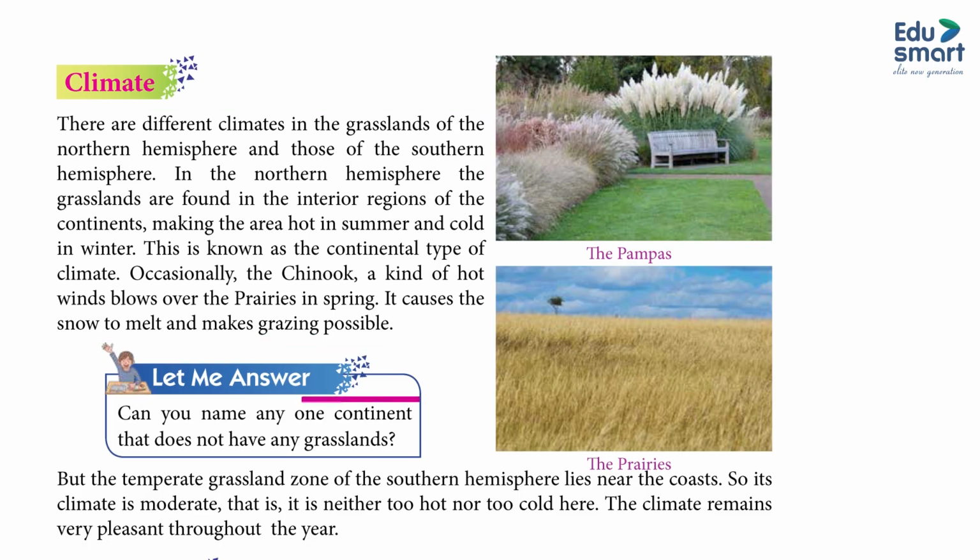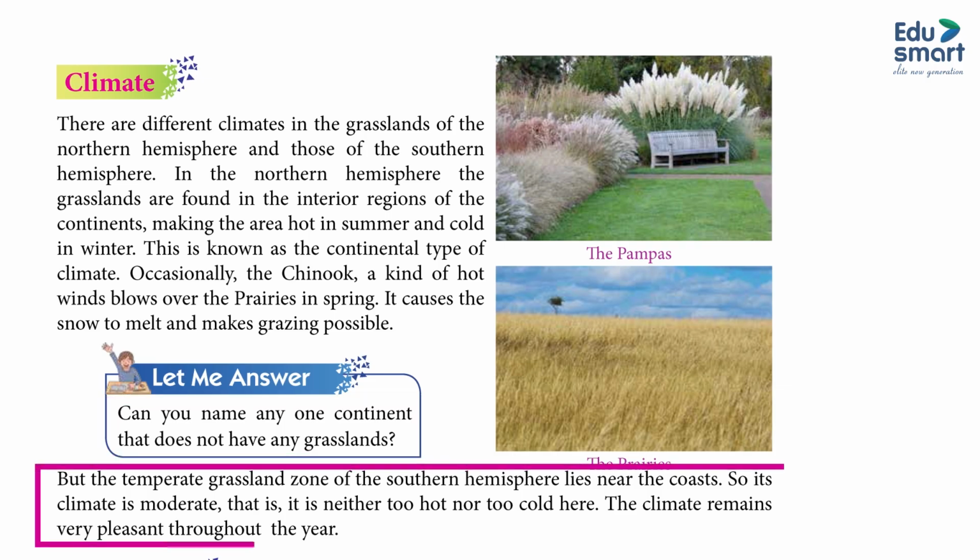Let me answer. Can you name any one continent that does not have any grassland? But the temperate grassland zone of the southern hemisphere lies near the coast, so its climate is moderate. That is, it's neither too hot nor too cold here. The climate remains very pleasant throughout the year.